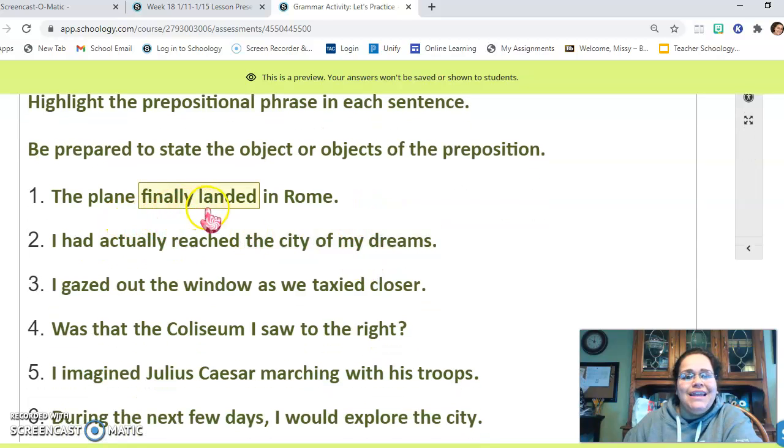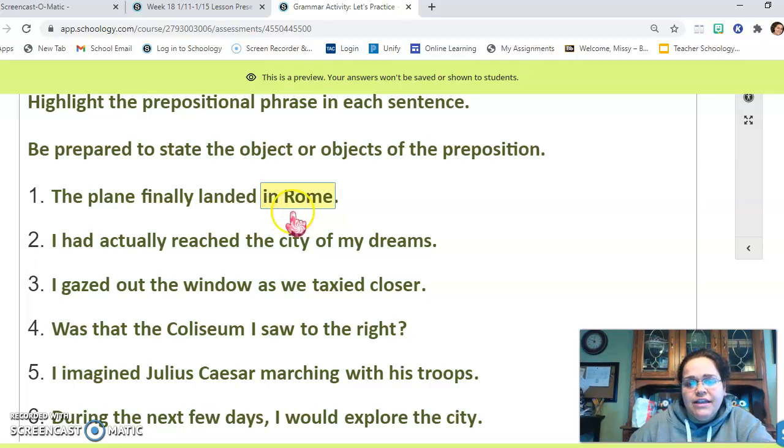So number one, the plane finally landed in Rome. So I can choose the plane, finally landed, or in Rome. So in is a preposition, so in Rome is my prepositional phrase with the object being Rome. Finally is an adverb that describes the verb landed, so that would not be correct. I had actually reached the city of my dreams. Of my dreams is the prepositional phrase as it begins with the word of, and it ends with the noun dreams, or the object of the preposition. Actually is an adverb describing reached, so that is not correct.